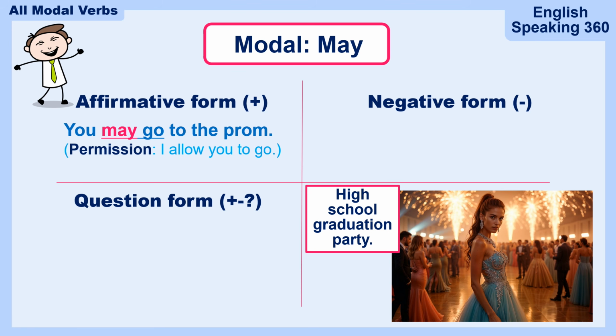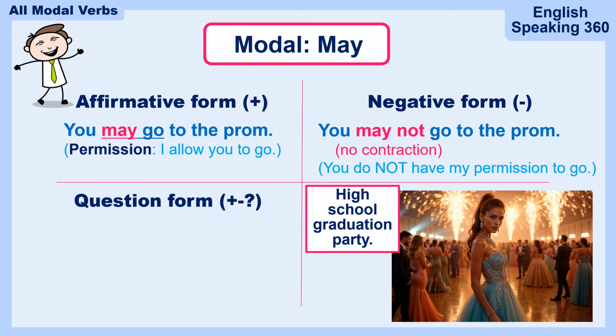The negative form? You may not go to the prom. There is no contraction for this one. You mayn't go to the prom? Nobody says that. Forget that. There is no contraction. It means you do not have my permission to go. You cannot go to the prom. You may not. It's very, very strong.